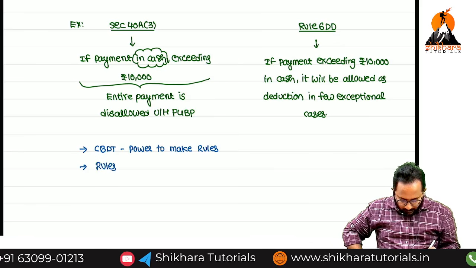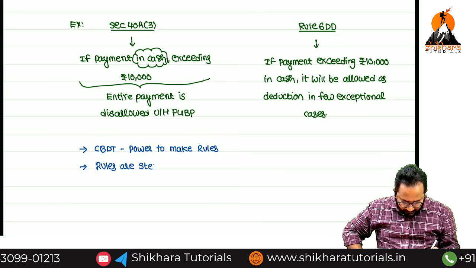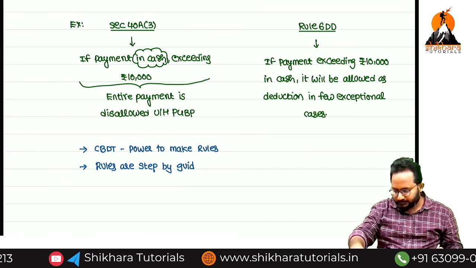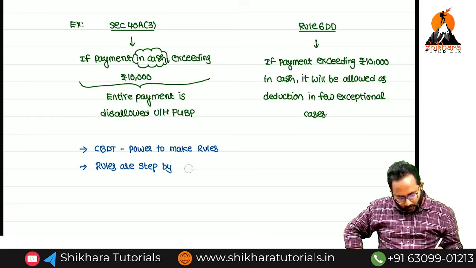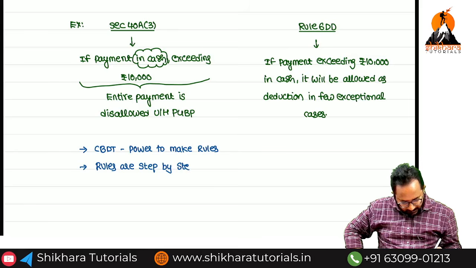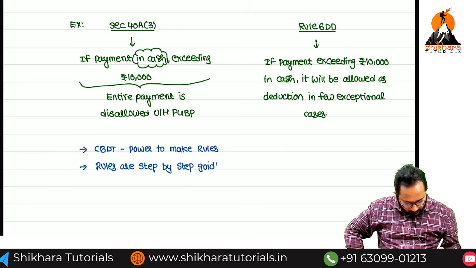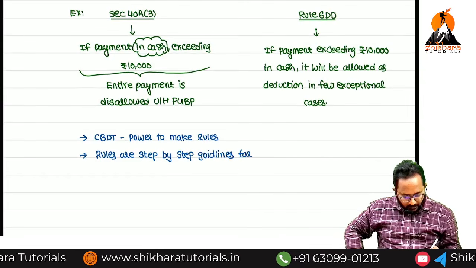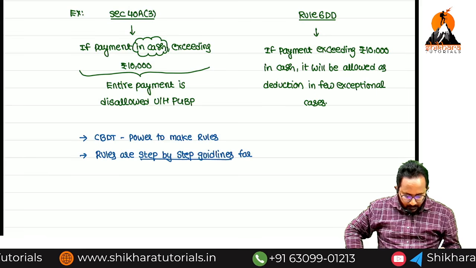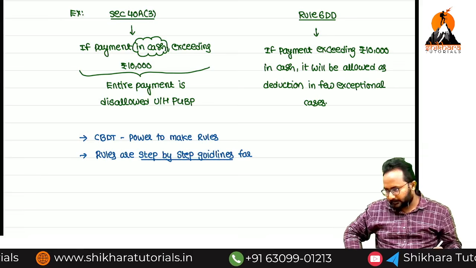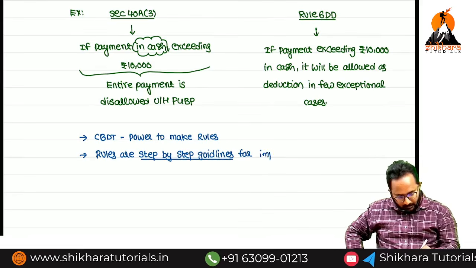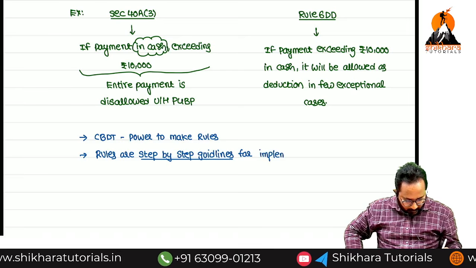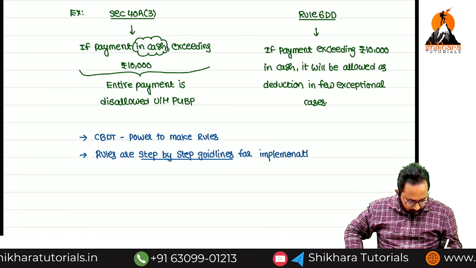Rules are step-by-step guidelines. Definitely, these are the step-by-step guidelines for implementing which thing? The Act. Whenever there is a difficulty in implementation of the Act, automatically we can release the rules.